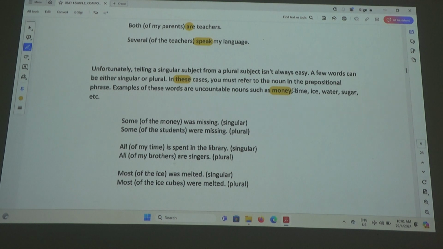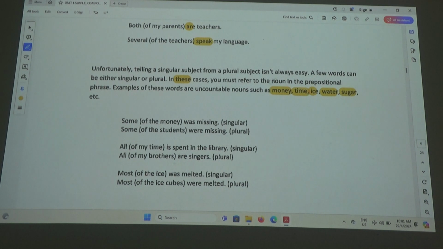Yeah, so we have got money, time, ice, water. How do you say this word? Water. American: water. British say: water. Alright?